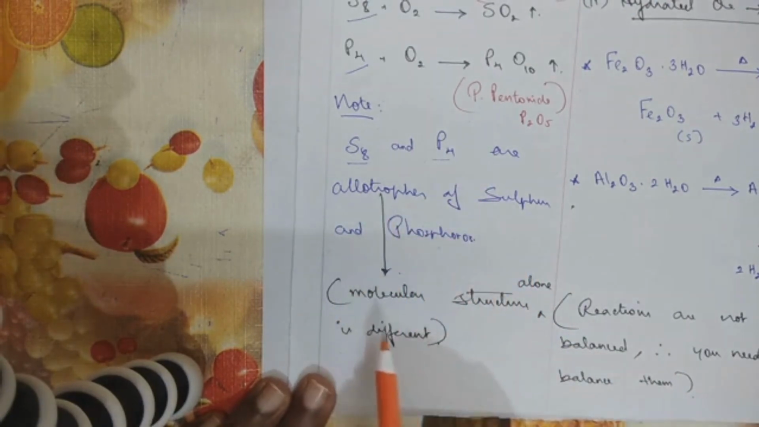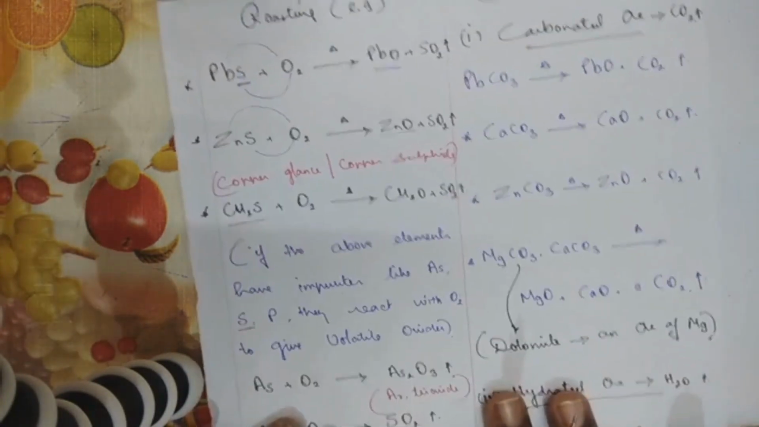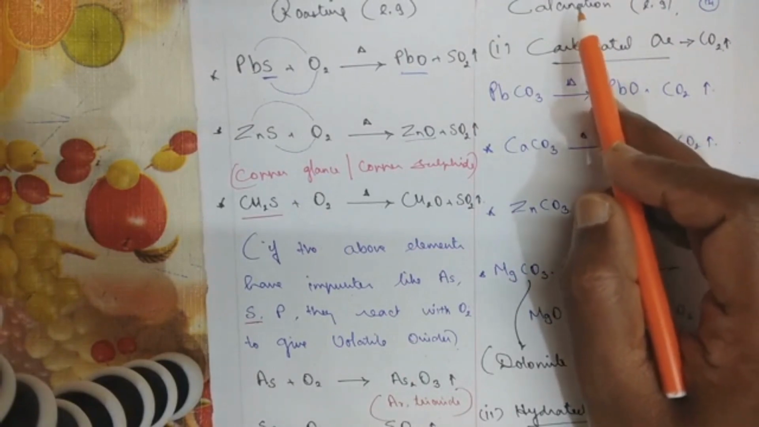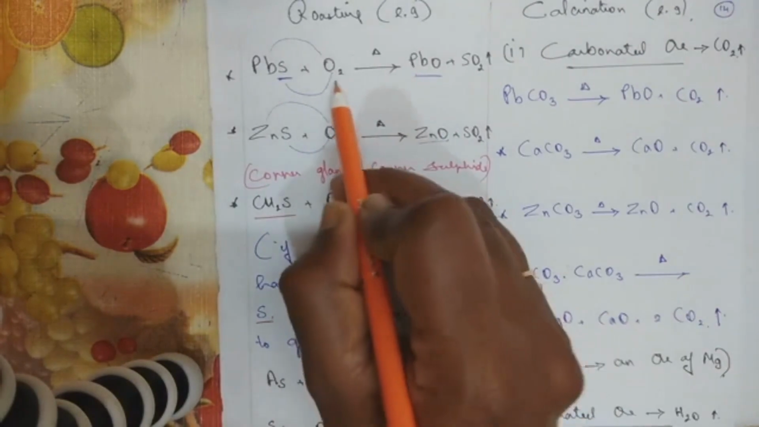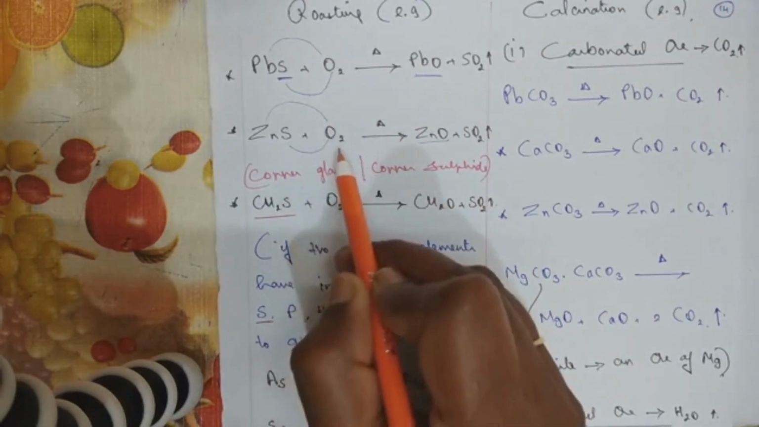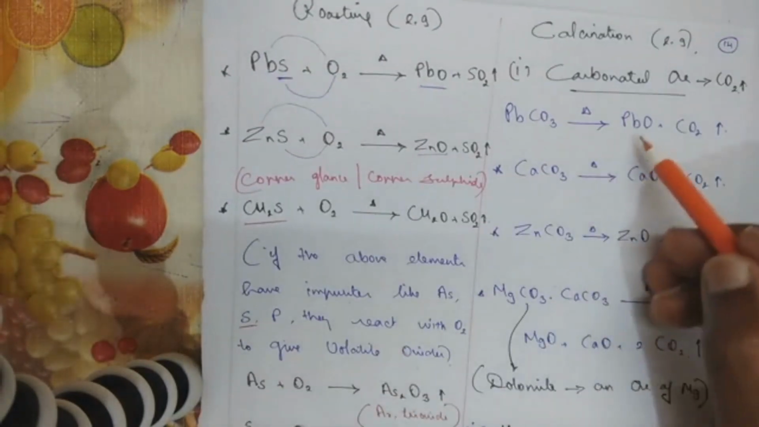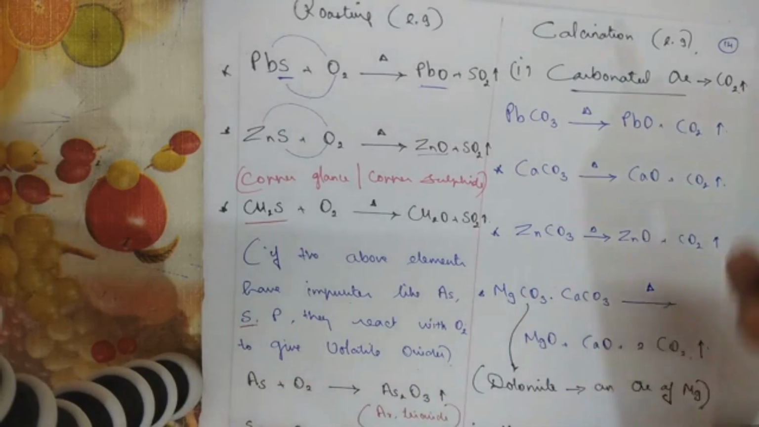What's the meaning of allotropes? Molecular structure alone is different. Now we'll move on to calcination. Now what's the meaning of calcination? I told you calcination means heating it in the absence of oxygen. Here everywhere you will see oxygen, oxygen, oxygen, heating it with oxygen. Now in calcination you will not see oxygen. Now one more point of difference I gave you.